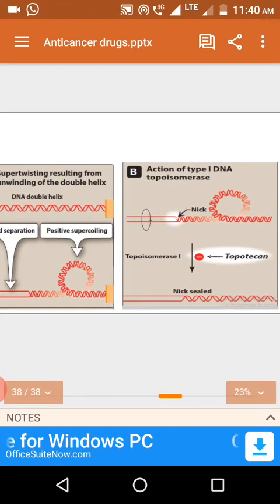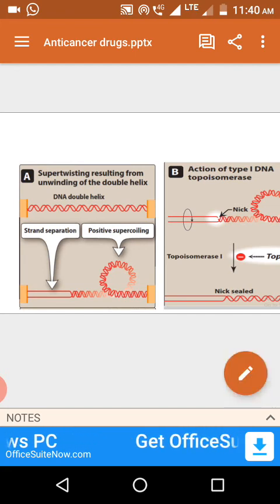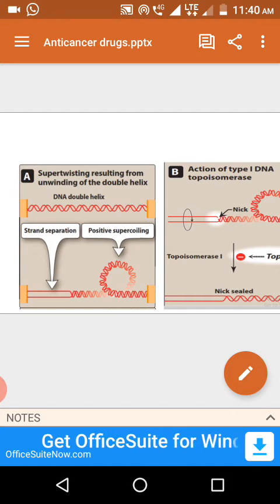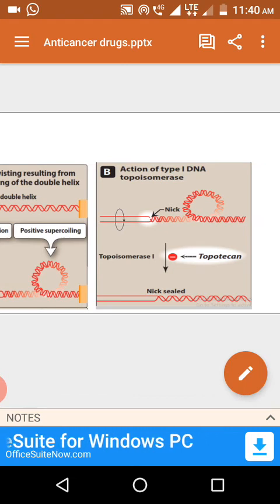Already you know that mechanism of action. While DNA strands replicate, there is a possibility for development of positive supercoils. These positive supercoils may hinder the replication of the DNA strands. So in order to protect that, the topoisomerase enzyme is going to act.